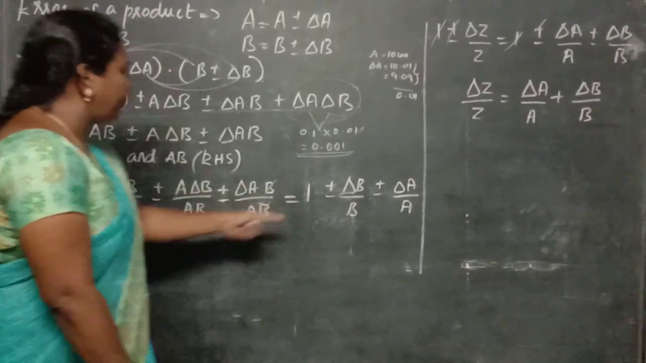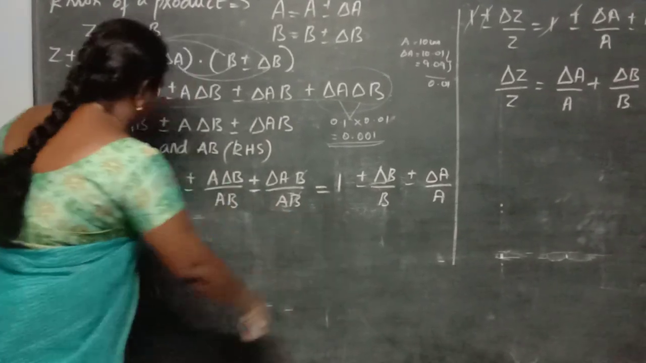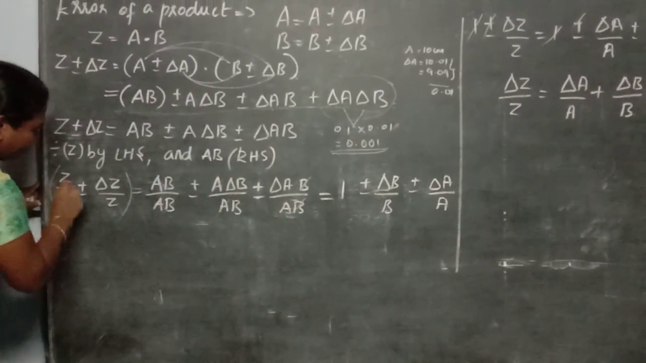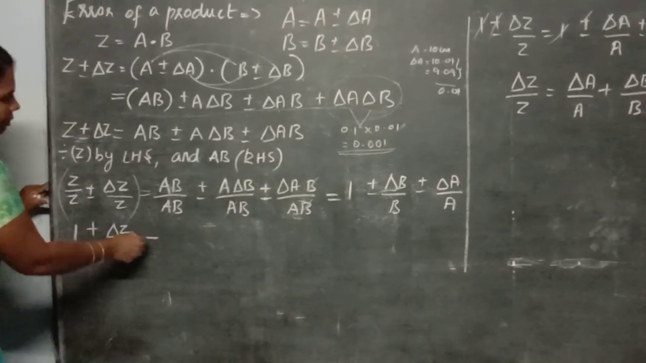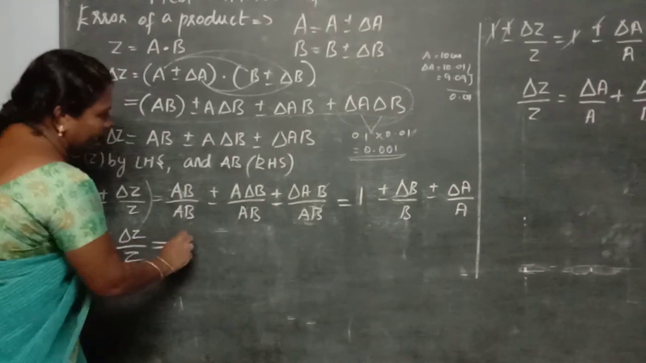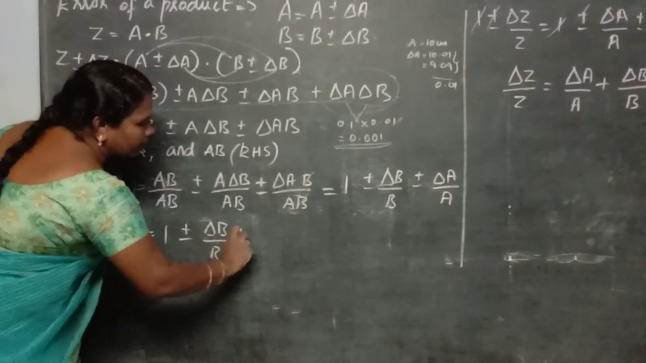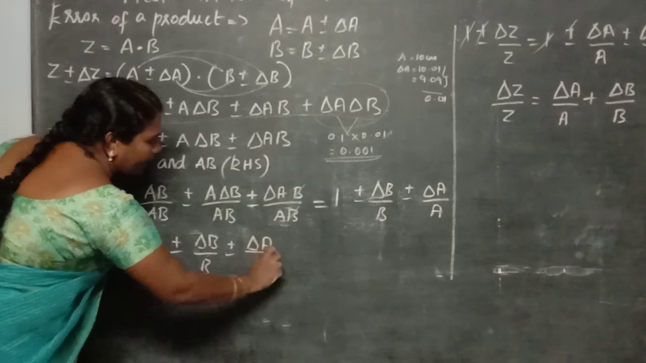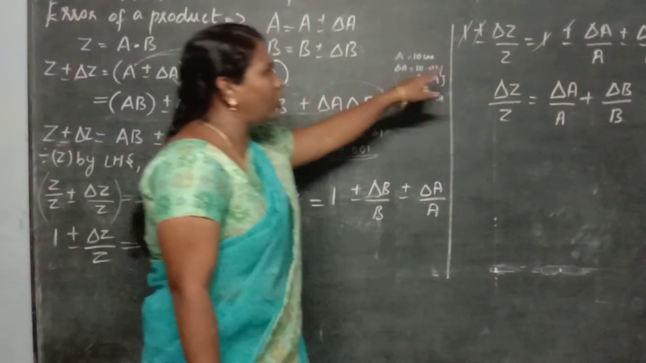So see here, I am writing this LHS term. This is the LHS term and this is the RHS term. What is the LHS term? Z by Z, 1 plus or minus delta Z divided by Z. So this is the LHS, and what is the RHS here? 1 plus or minus delta B divided by B plus or minus delta A divided by A. So this is the LHS term. This is the RHS term. So you have to write it.